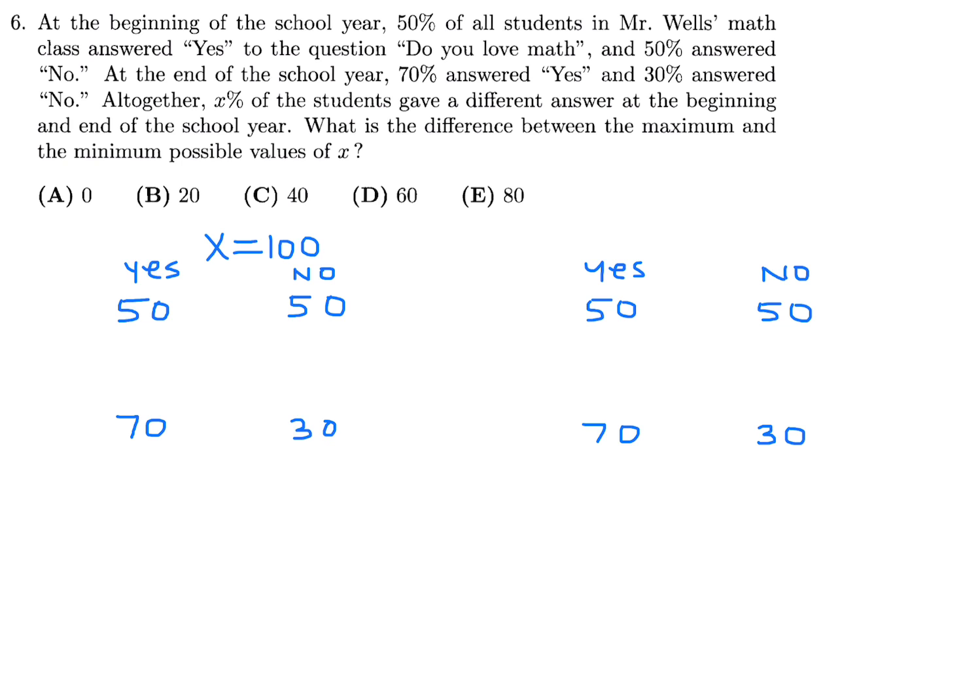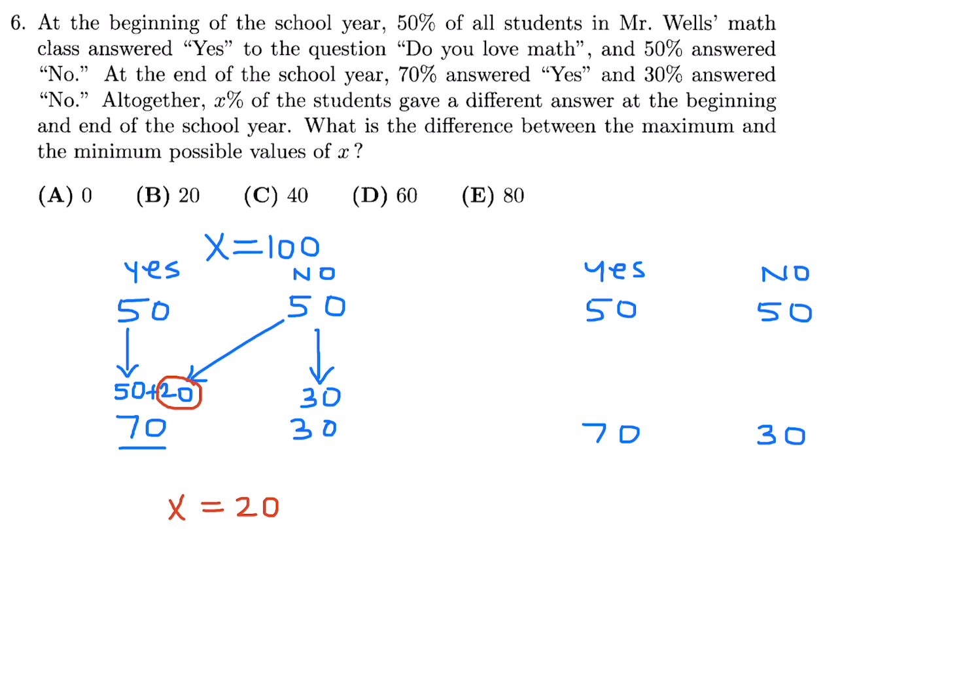The first scenario, of course, I think is when we have nothing changing here. 50 said yes, then 50 say yes again. But in order for this number to become 70, 20 obviously had to come from here. And that's the only way that became 70. If 20 changed, that means 30 did not change. So what they are interested in is what percentage gave a different answer. Well, in this scenario, these guys gave a different answer. So in this scenario, X is equal to 20.